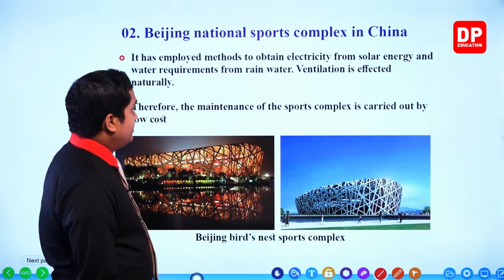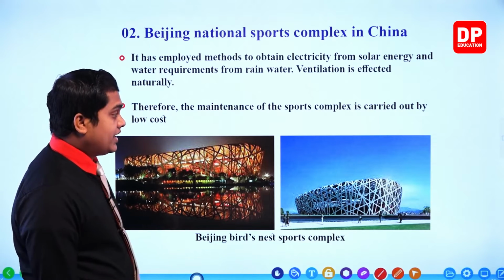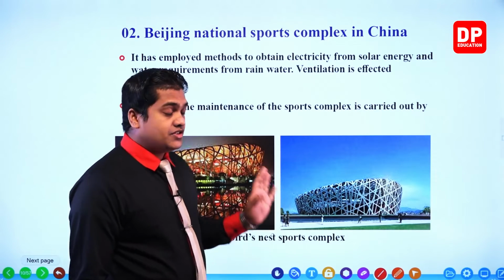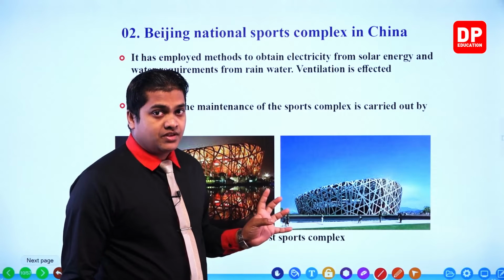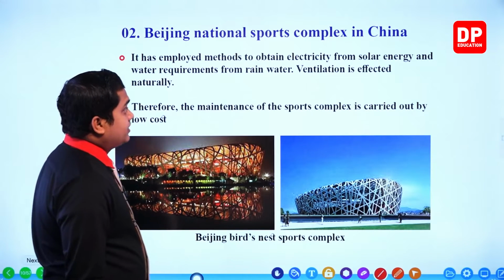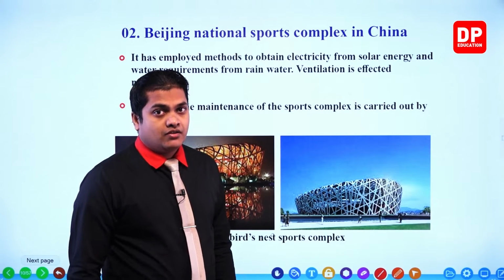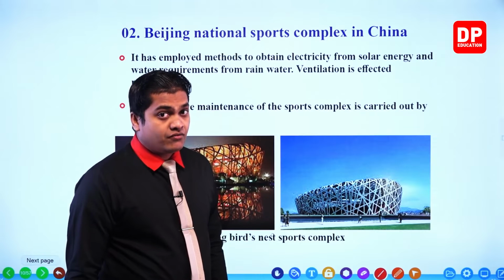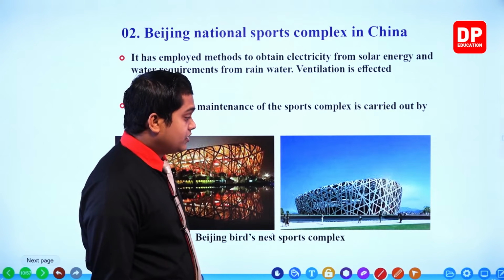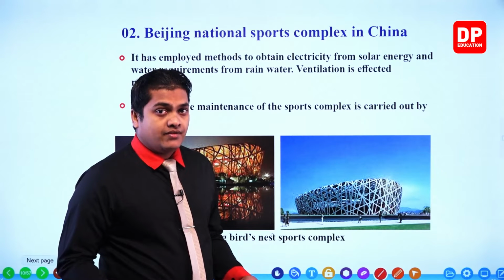So here it is given: employed methods to obtain electricity from solar energy. Solar energy is the main energy source which is being used over here to power the sports complex. Then the water requirement is being received from the rainwater. So see, it's a good example, right? It's a good example of retaining the resources that they have.